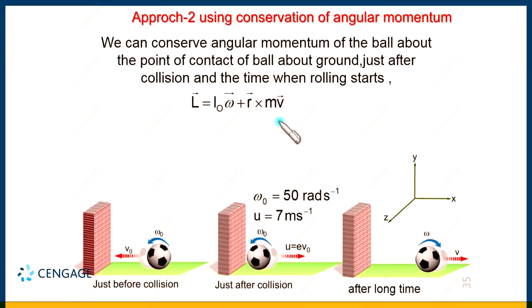Now consider this value. You know this is the cross product of r and mv. We can simplify this equation by calculating the magnitude first. We know the mv value, that is the linear momentum, is in the rightward direction, and this r is the lever arm for this linear momentum, that is nothing but the radius of this ball, because we are considering any point on the ground, and from ground to the center the distance is capital R. That means the magnitude of the angular momentum because of the translation motion is m u r, right?